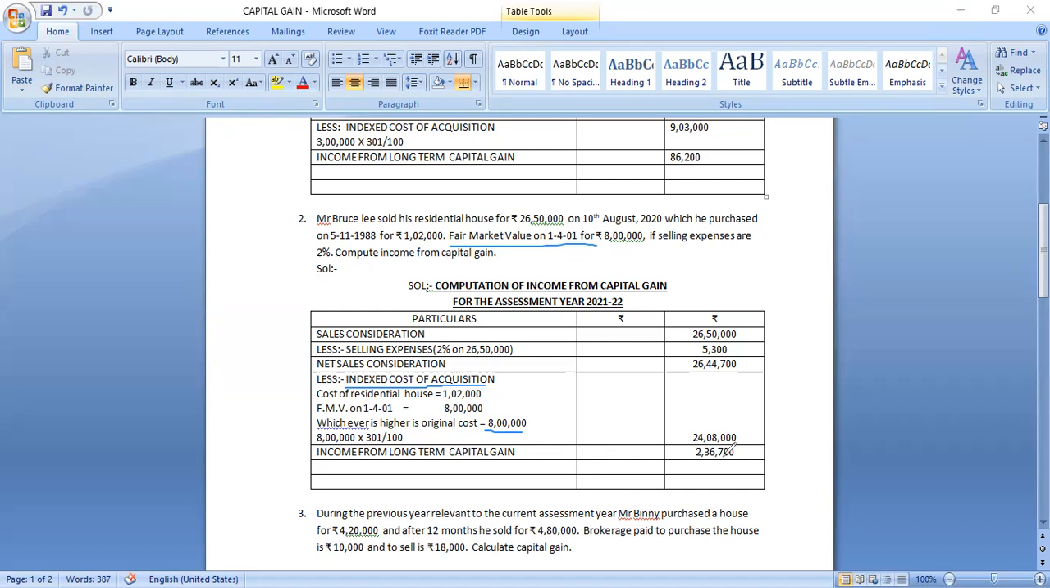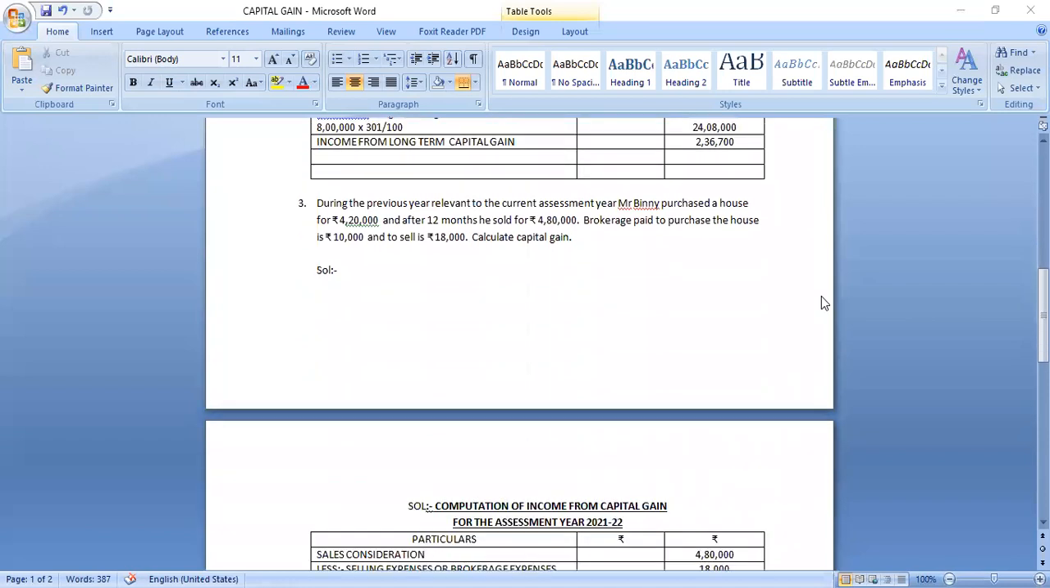And before 2 years, if you sell the property, it's called short-term capital asset. For short-term capital asset, we will not calculate indexed cost of acquisition. So please remember this point in your mind so that you can do very well in the examination. Now let us go to the next, third problem.